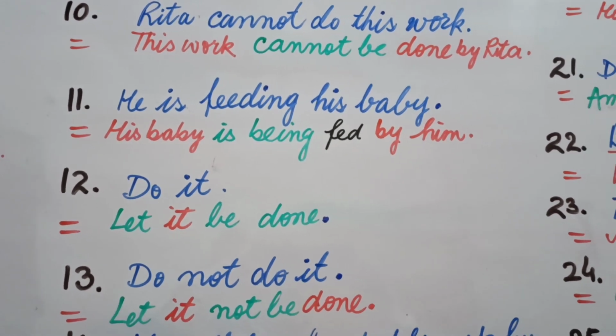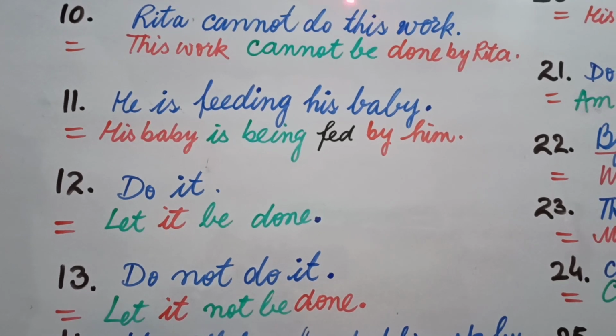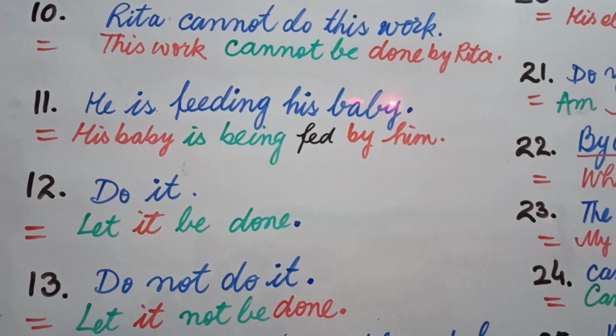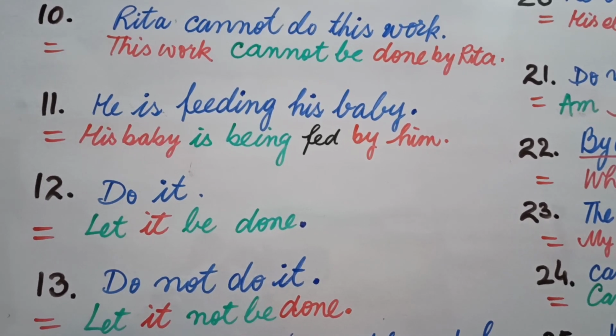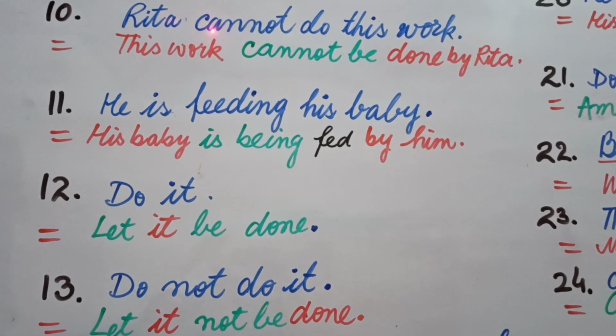This work cannot be done by Rita. Now the main thing is whenever you have any model, can, could, should, may, must, might, you write be and then third form. And one more thing is there, if not is connected with can, it is one word.